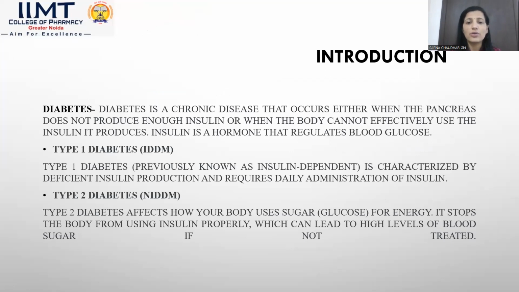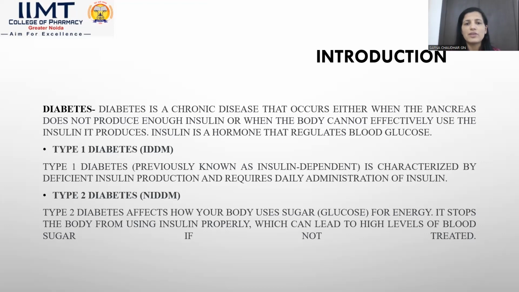Diabetes is a chronic disease that occurs either when the pancreas does not produce enough insulin or when the body cannot effectively use the insulin it produces. Insulin is a hormone that regulates the blood glucose level. Whenever the insulin level decreases or it is not functioning properly, the condition arises in which your blood glucose level increases, which is simply called diabetes.